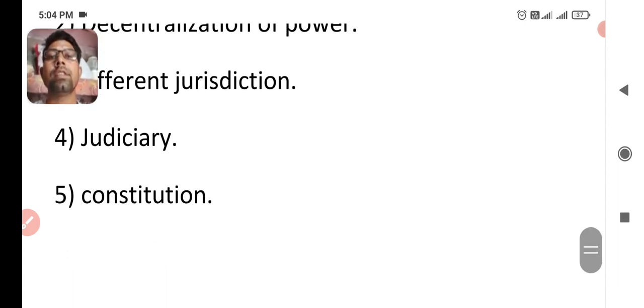And the next is, there is supremacy of the constitution. We learned this in the features. So in India, there is a constitution, and the Indian constitution is also supreme. That's why we can say that India is a federal country. I think you got all the points related to the lesson.